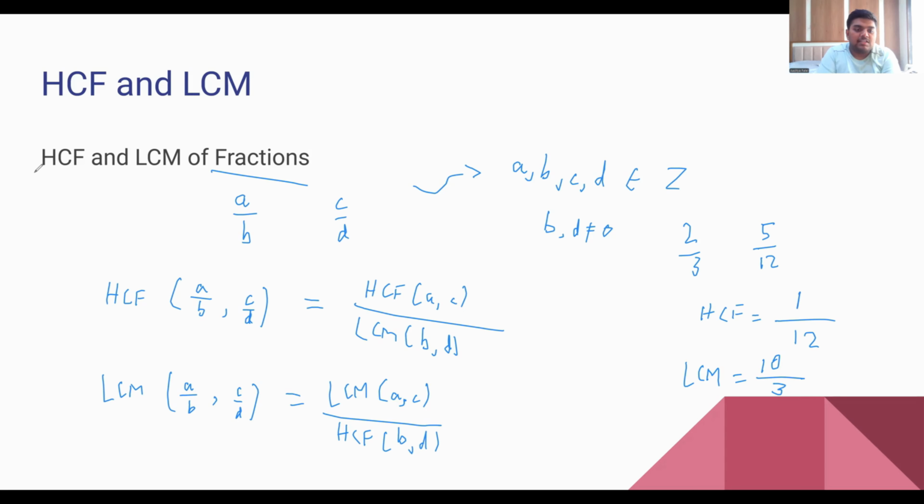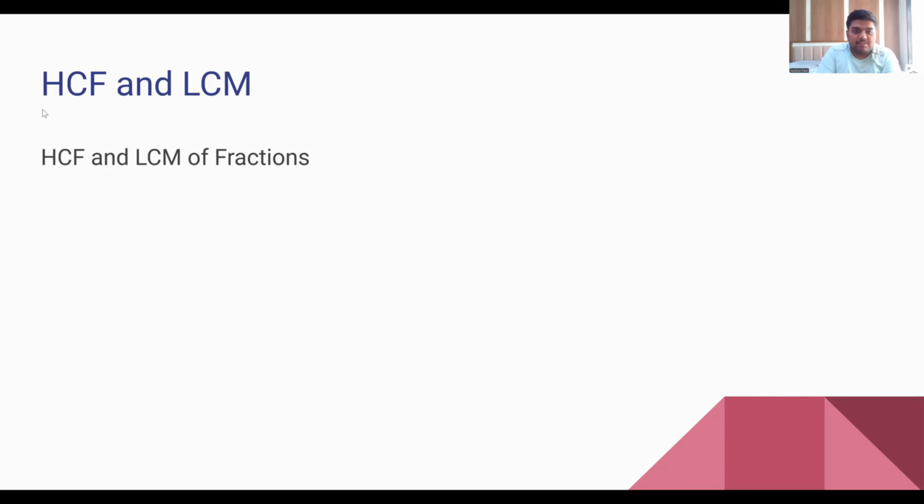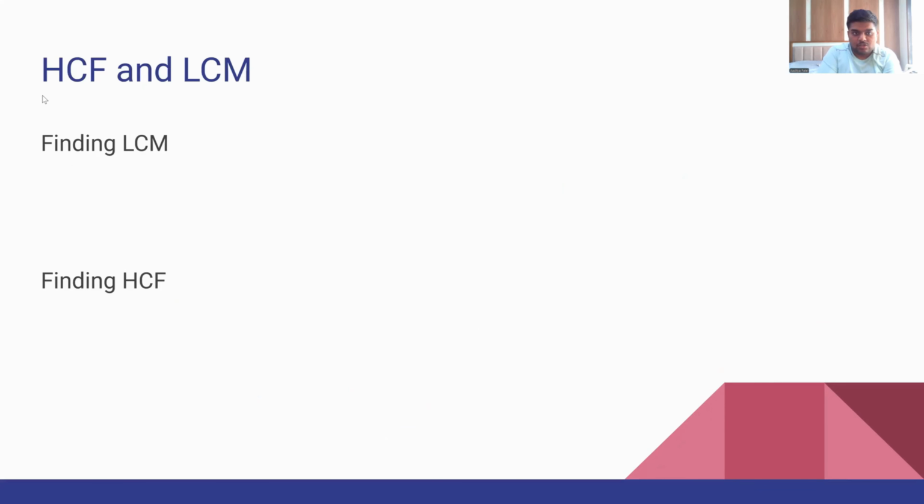And now we will see how to find out the HCF and LCM. So see, one of the methods of finding the LCM is by long division method, wherein let us say we have to find the LCM of 12, 18, and 27. So 12, 18, 27.